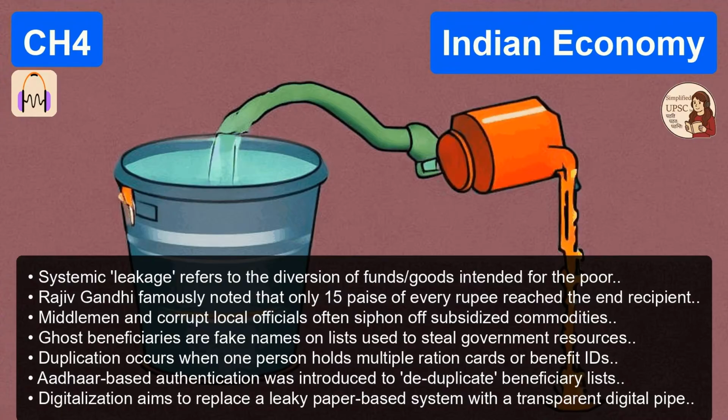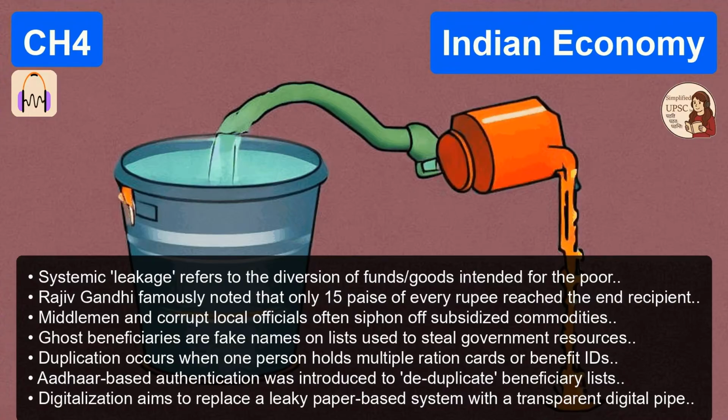Because the model replaces physical collateral with social collateral. How does that work in practice? Imagine a village. 10 or 12 women come together and form a self-help group, an SHG. They start by saving tiny amounts of their own money, maybe 50 rupees a month each. Okay, so they pool it together. They pool it, they keep meticulous records, they might lend small amounts to each other from that pool for emergencies.